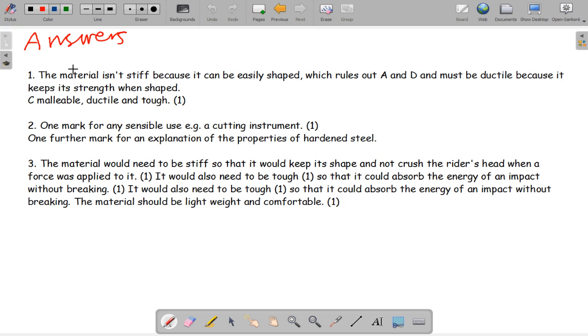For the riding helmet, the material would need to be stiff so that it would keep its shape and not crush the rider's head when forces are applied to it. It would also need to be tough so that it could absorb the energy of an impact without breaking, and the material should be lightweight and comfortable.